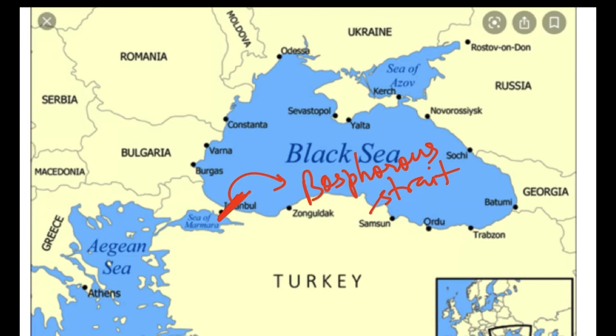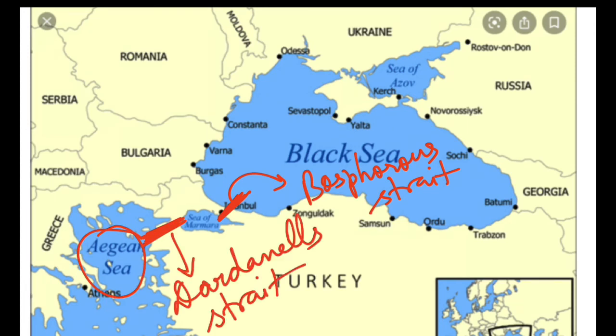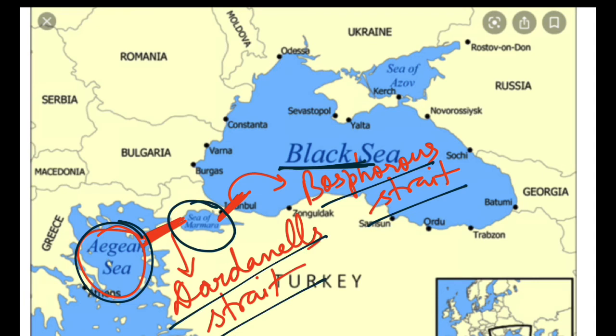And also you can see that the Sea of Marmara is connected in the west by this Aegean Sea, and the name of this strait is Dardanelles Strait. So it is very important to know that the Sea of Marmara is connected to the Black Sea in the east direction by Bosphorus Strait and in the west direction to the Aegean Sea by Dardanelles Strait. And also that the Sea of Marmara is surrounded on all the sides by Turkey only, because Turkey has some of its parts in Europe and major part in Asia. And this Aegean Sea, you can see it lies between Turkey and this Greece.